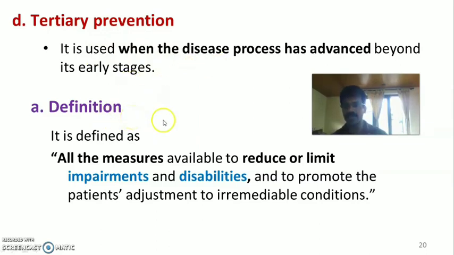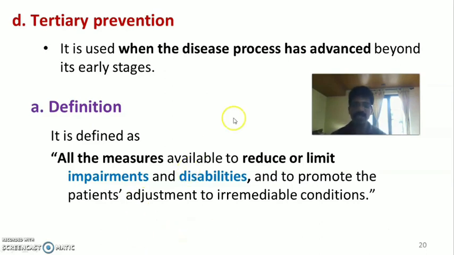The definition of tertiary prevention is all the measures available to reduce or limit the impairments and disabilities that occur due to a particular disease, and to promote the patient's adjustment to irremediable conditions, that is, conditions without remedy or treatment, to which the patient has to adjust.